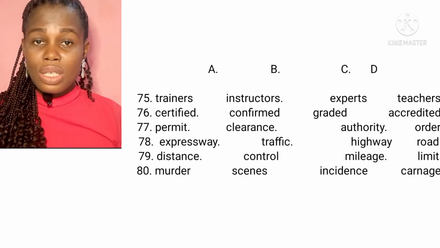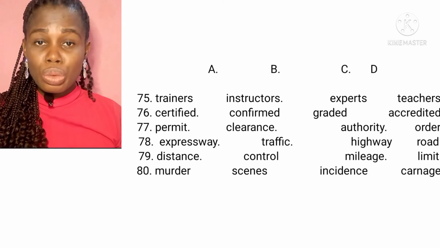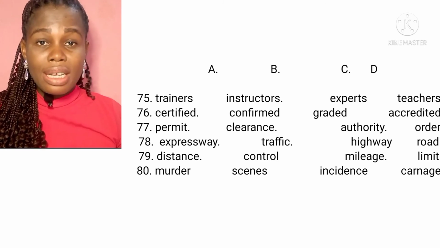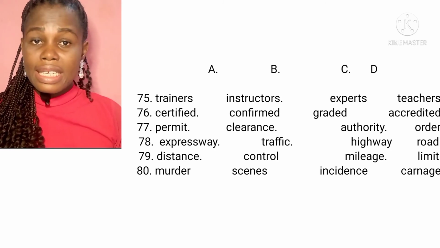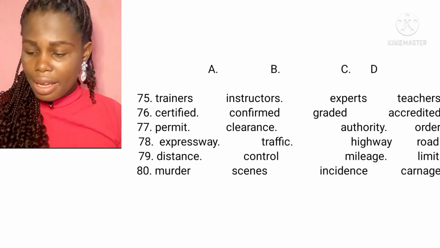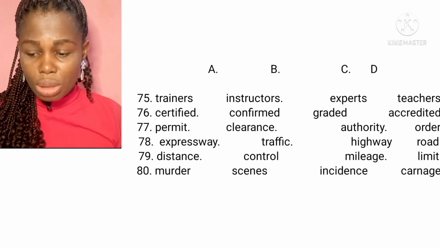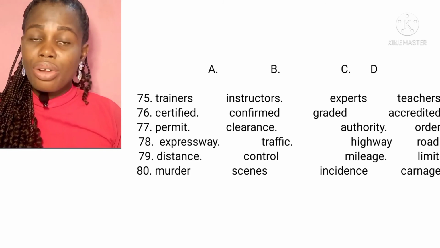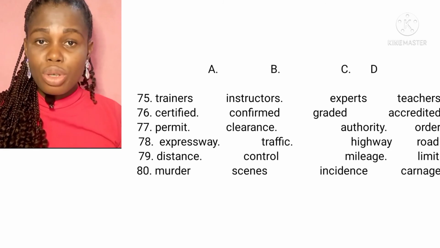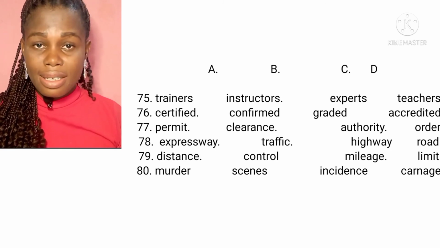When we talk about incidents, we talk about the things that happen on the road, the occurrence, the things that occur on the road. So option C is the correct answer. Option A, murder, sins, and option D, carnage, are not the correct answers, but option C, incidents. So guys, that's it about how to answer questions on numbered gaps.